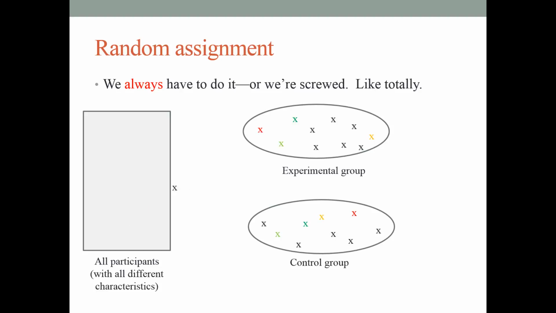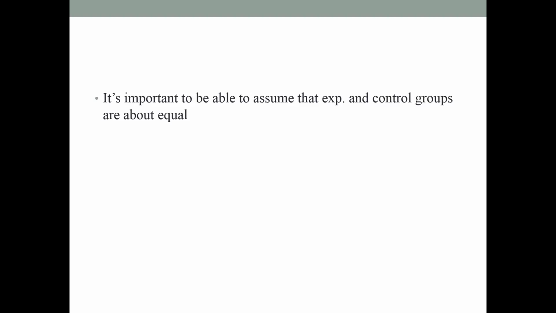So hopefully, what we are expecting is like this. Randomly assigned to either group. And then after that, hopefully we find each group contains, like, see the red is in each group. This is yellow, in each group too. This is green. Anyway, two groups are hopefully approximately equal. Probably cannot be totally equal, but approximately, especially if we have a big sample. Okay, we don't need too big a sample, but we need a big enough sample. All right. So it's important to be able to assume that experimental and control groups are about equal.